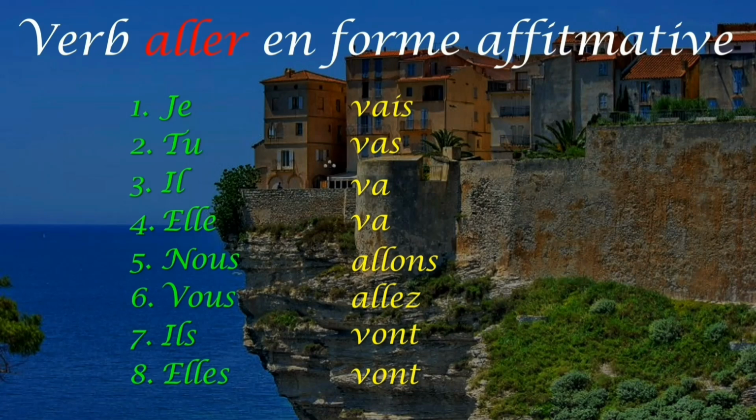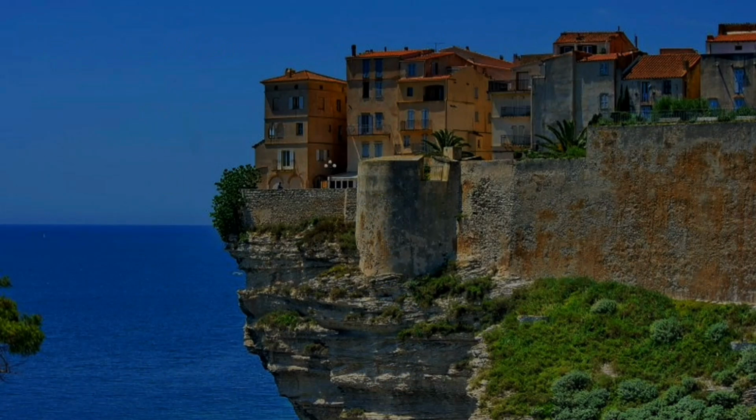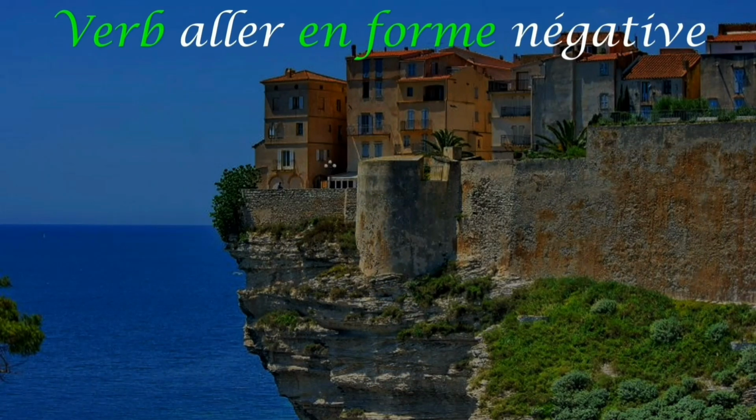As you know, the verb is divided into three forms: affirmative, negative and interrogative. So this is the affirmative form. Let us check the negative form. How do we form a negative in general? You form a negative in general by adding ne plus verb plus pas.